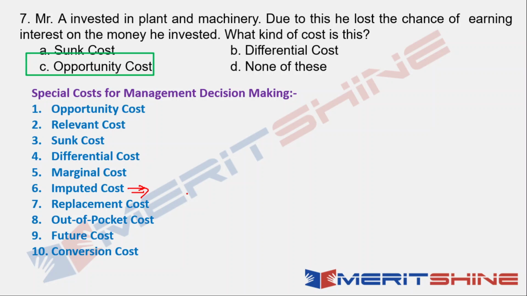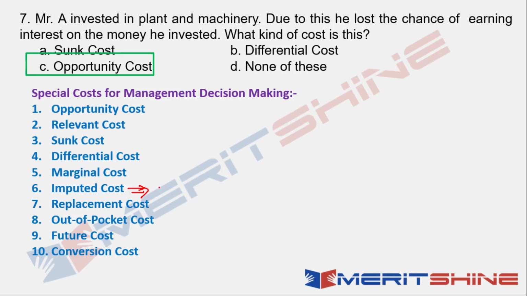If I am owning a building and I am working there only, my office is there only, then I am foregoing the rent on that building. So that foregoing of rent in the building where you are working, which is your own building, is called imputed cost. Now you can understand that it is very, very similar to opportunity cost.